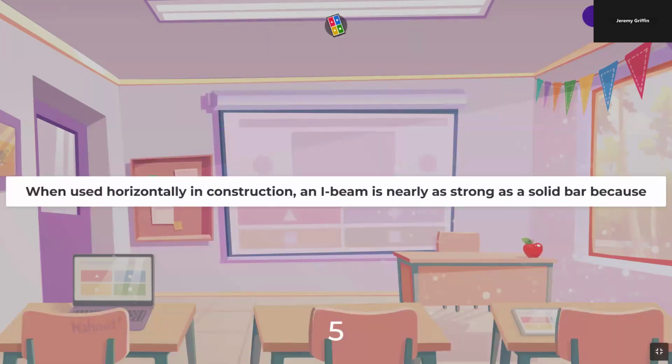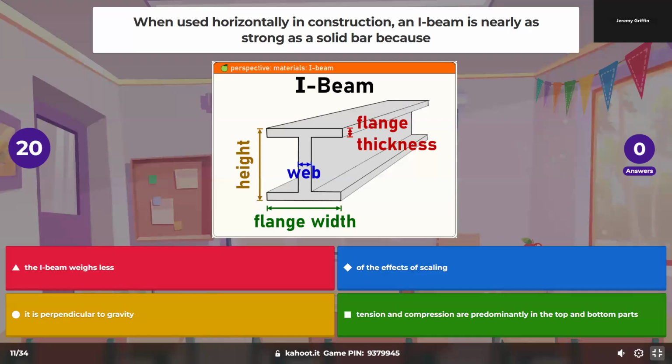When used horizontally in construction, an I-beam is nearly as strong as a solid bar because what's your I-beam?